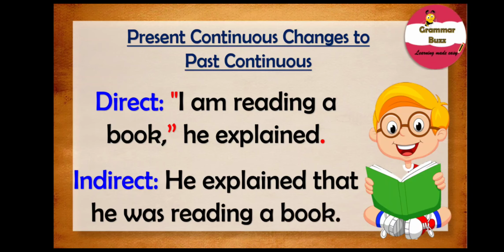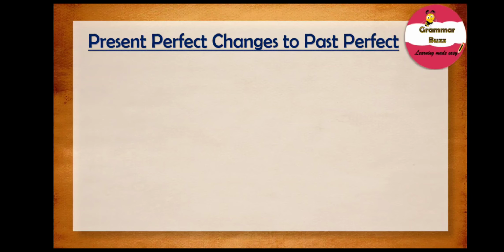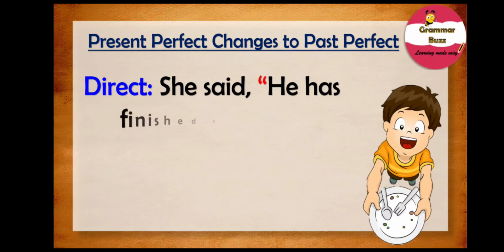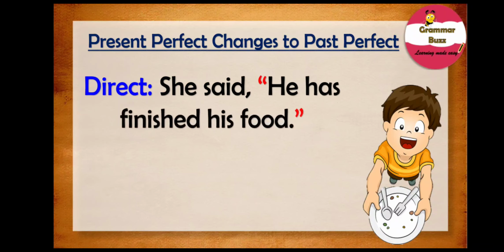Well, there's something else for you to remember. And that is, present perfect changes to past perfect in indirect speech. The present perfect in the reporting speech changes to past perfect when the sentence is converted to indirect speech. For example, she said, he has finished his food.